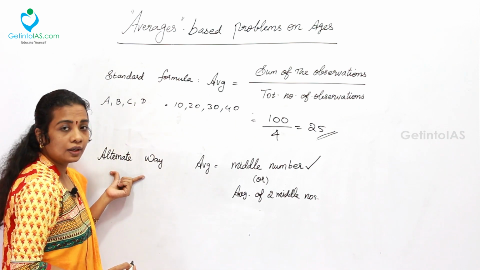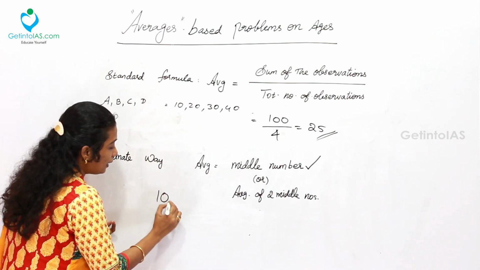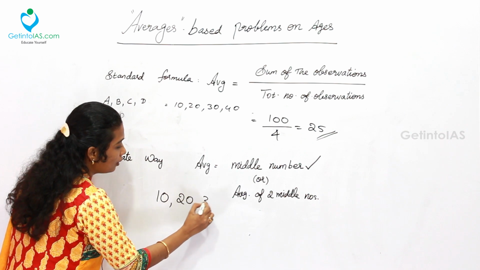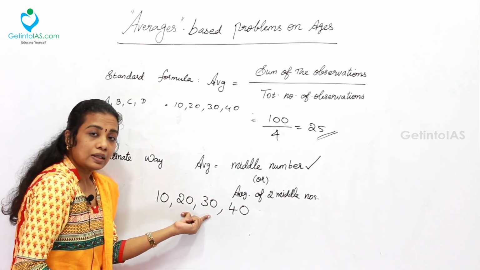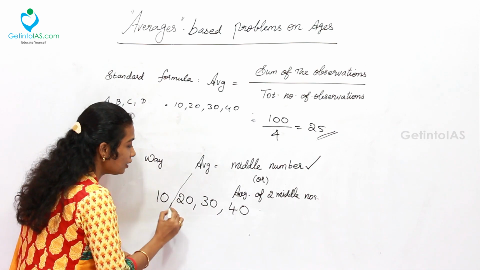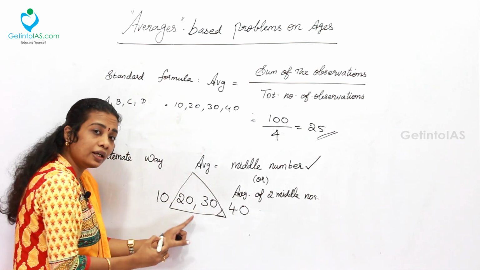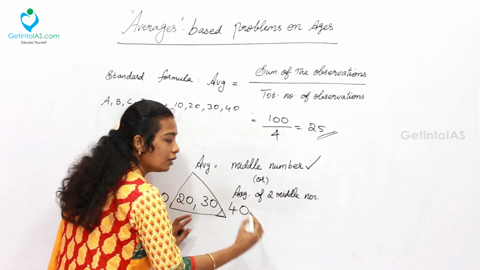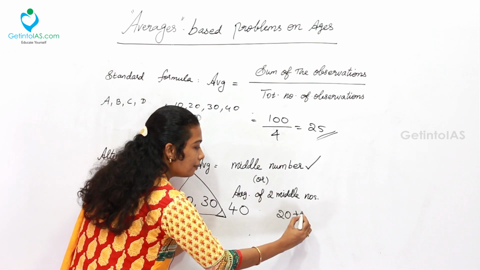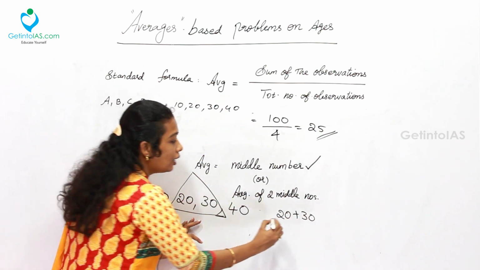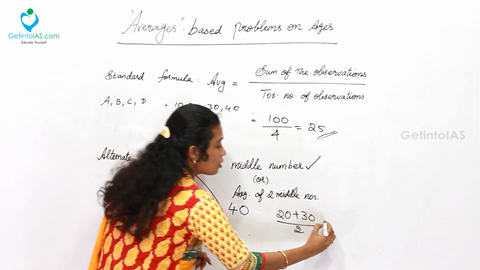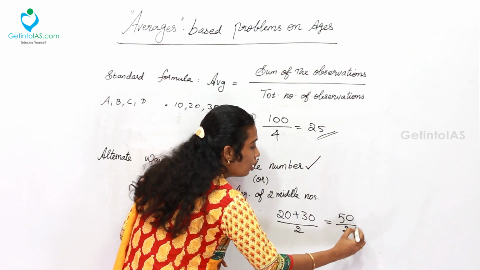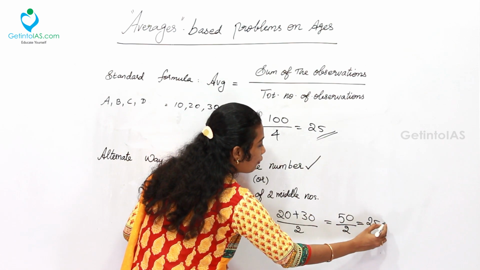Now simply the alternate way, I am writing 10, 20, 30, 40. Here we can get two middle numbers. So take the two middle numbers and get their average. Average means how many numbers? Two numbers. 20 plus 30. First add up, divided by the two numbers. So simply 2. Simply my answer is what? 50 by 2. Also I got 25.